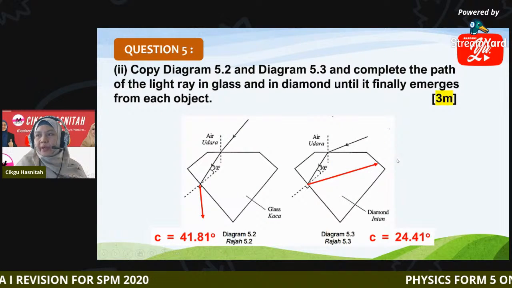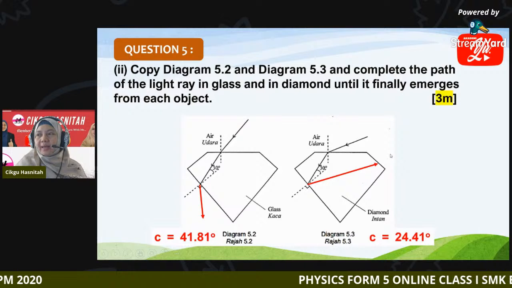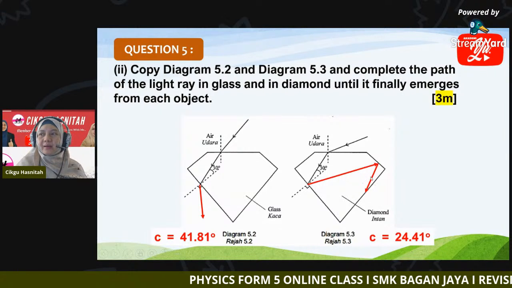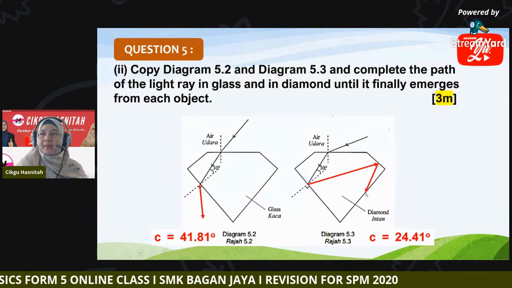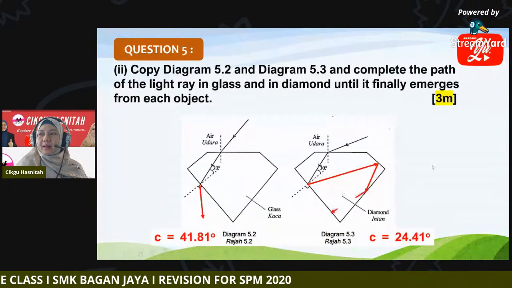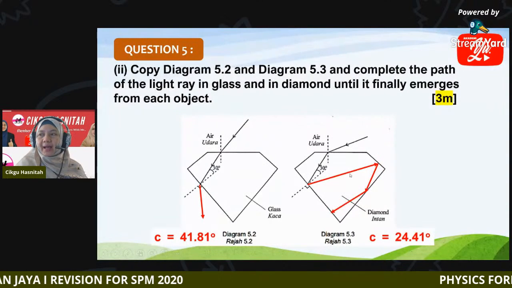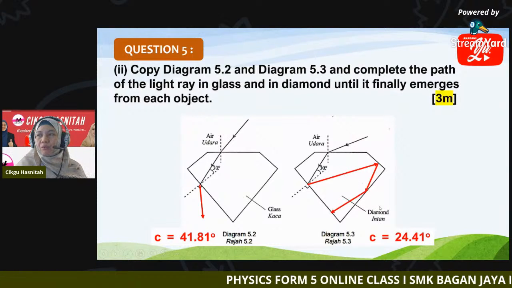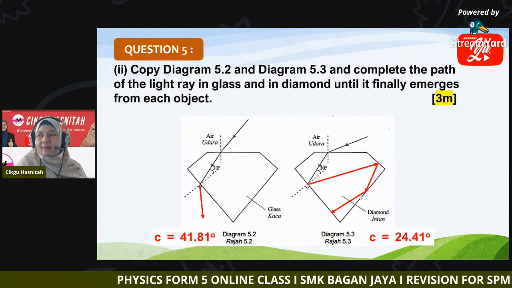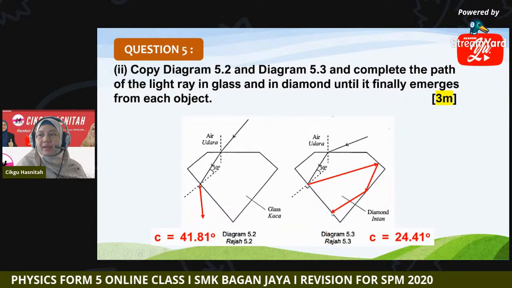Again, at this point, i exceeds the critical angle, so another total internal reflection occurs here. And here also the same, where i is greater than C, greater than 24.41. So this is the next total internal reflection.